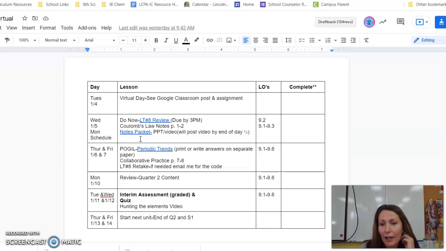So you can go ahead again and print those 2 pages and work on those, or write them on a separate sheet of paper. And then the retake for Learning Target 8, email me for the code if you would like to do so. That retake is going to replace your score if you score higher, and it will be averaged with your score if you score lower.